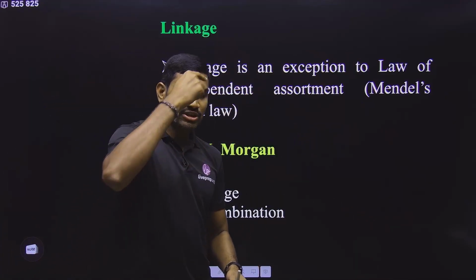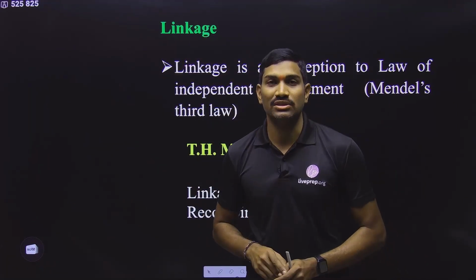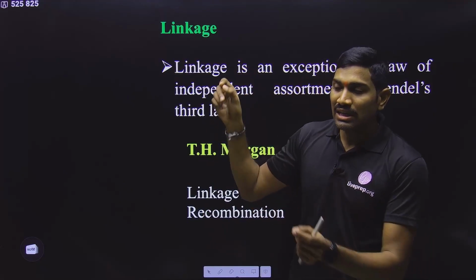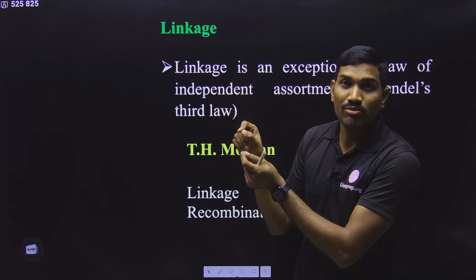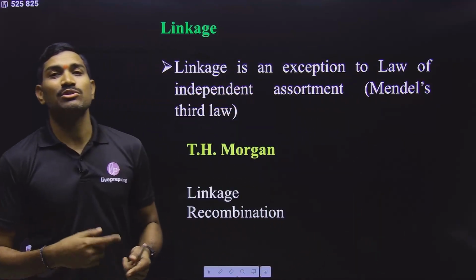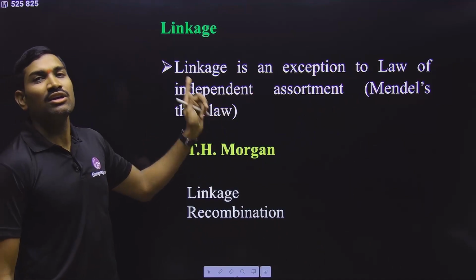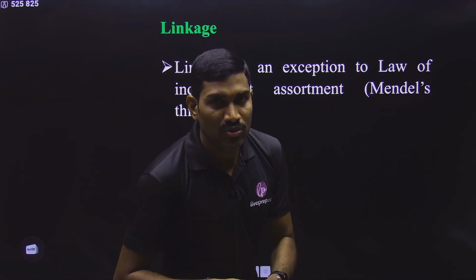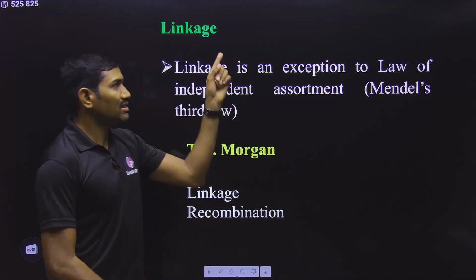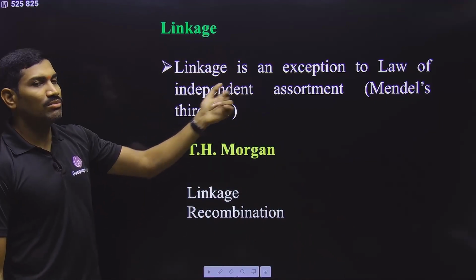If two genes are present on the same chromosome, we will have two options. If they are present far away from each other, you will see independent assortment. If they are present very closely on the same chromosome, then only you can see linkage. So in this way, linkage is an exception to the law of independent assortment, and we can see it only for genes that are present on the same chromosome, that too closely present genes. Yes or no? So we are saying that this is an exception to Mendel's third law.